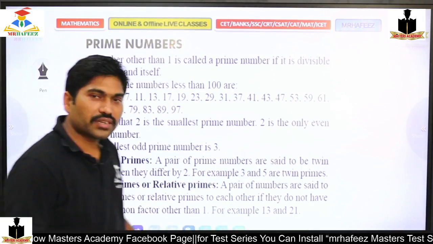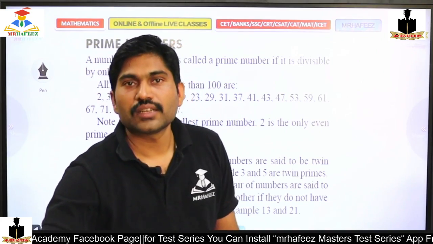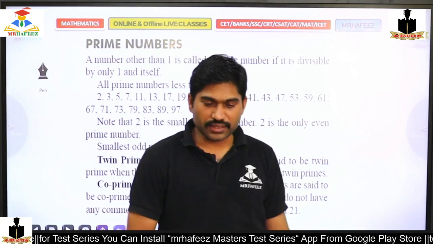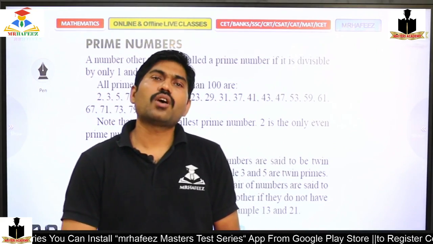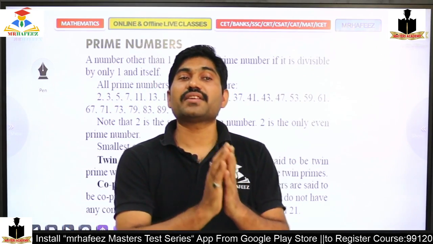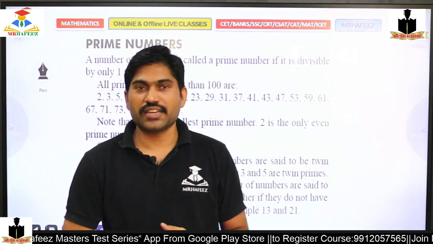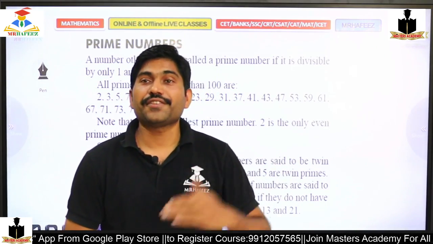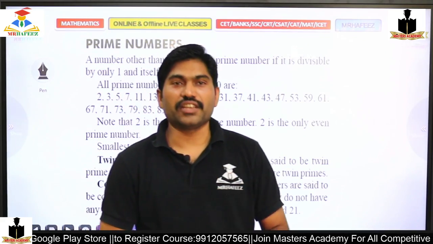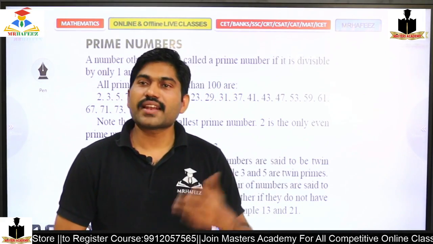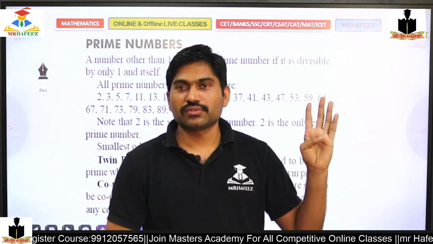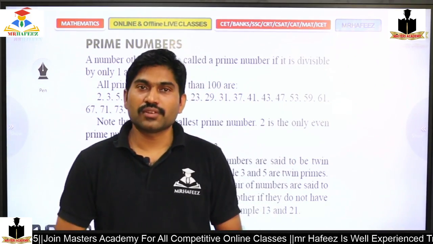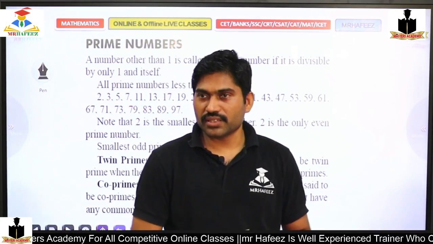So again, prime numbers. What is a prime number? A number which has only 2 factors, then it's a prime number. Yes, very good. So how many prime numbers are present in less than 50? Reshma? 15. Only 15. Okay, so the numbers are 2, 3, 5, 7. How many prime numbers till now? Less than 10, there are 4 prime numbers.